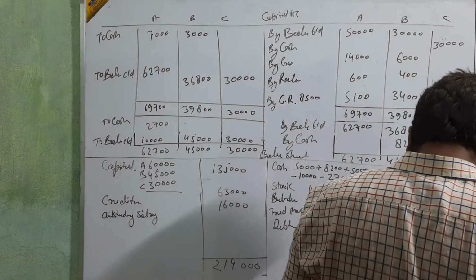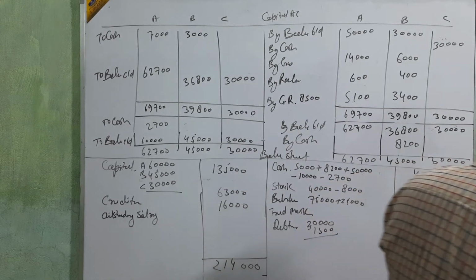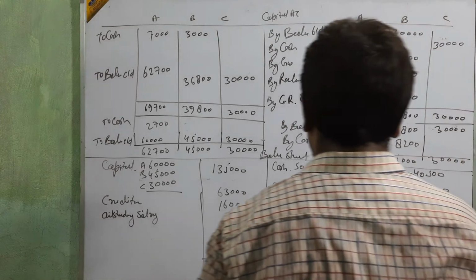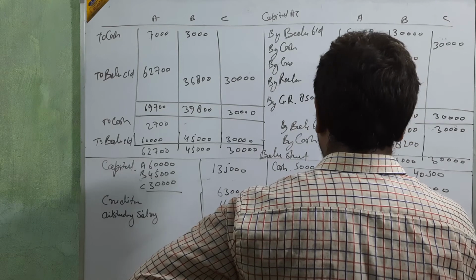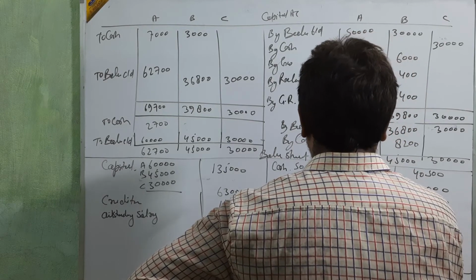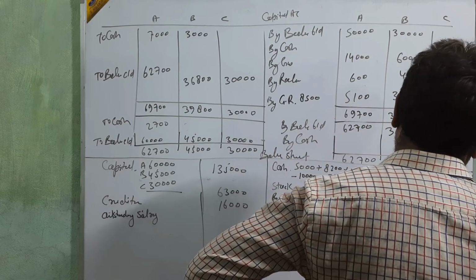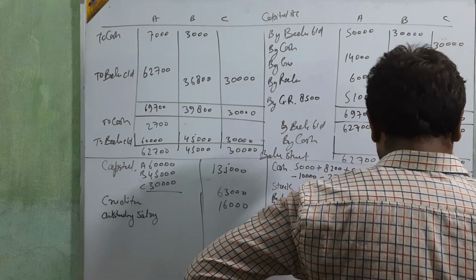Just see again the question. Again see the question, beta. Here check it again. 50,000, 40,000, 50,500. Okay.